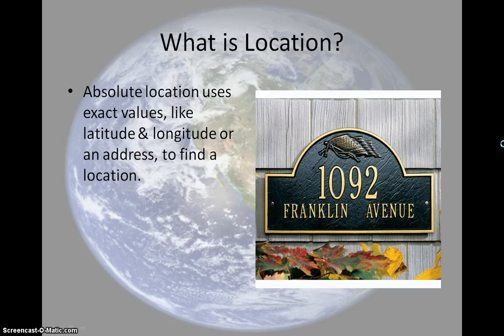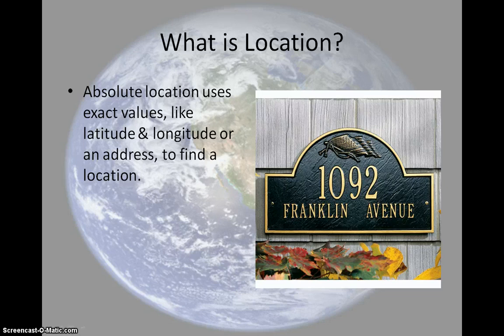Absolute location, that's when they use exact values, like the coordinates that we've been looking at in class, or an address to find a location. Now, if you look at that picture right there, this is 1092 Franklin Avenue. All right. Now, if I live in the city where this address is, I know exactly where to go. I punch it in my GPS, 1092 Franklin Avenue. It's an exact value where I know exactly where to go.